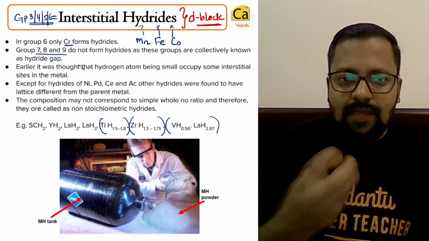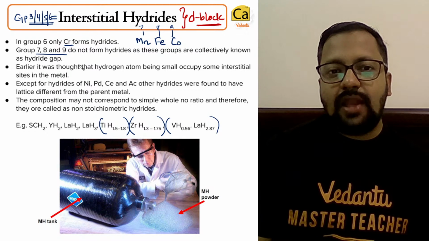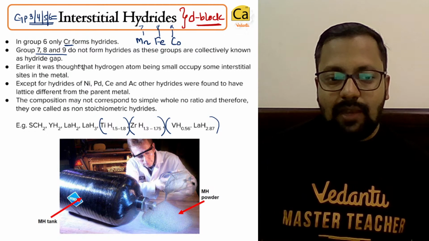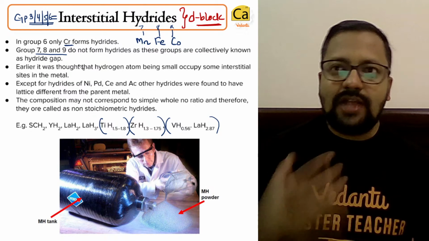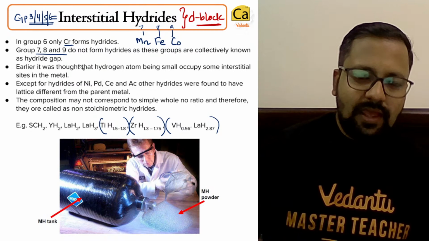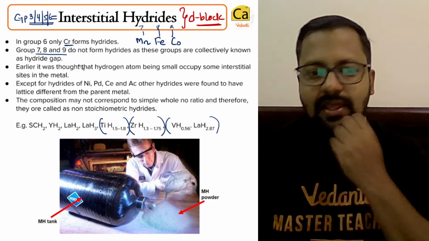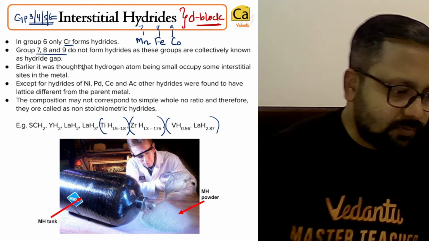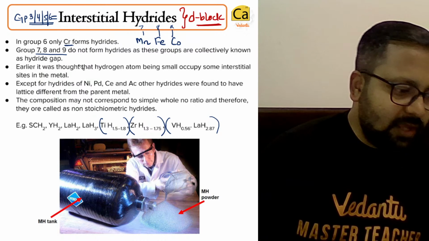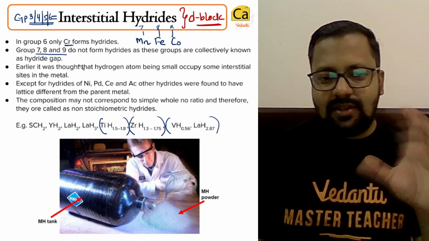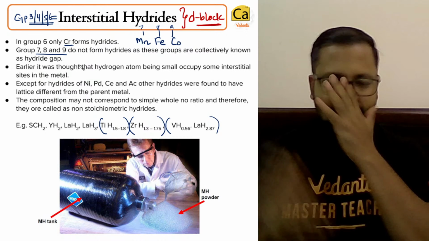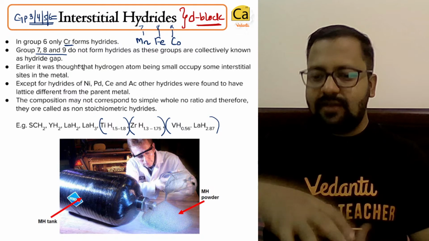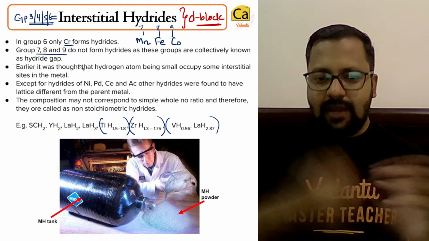The most important application of interstitial hydride is its ability to transport hydrogen. You might have seen a hydrogen balloon, or at a fair, a cylinder from which a person gives you a hydrogen balloon.